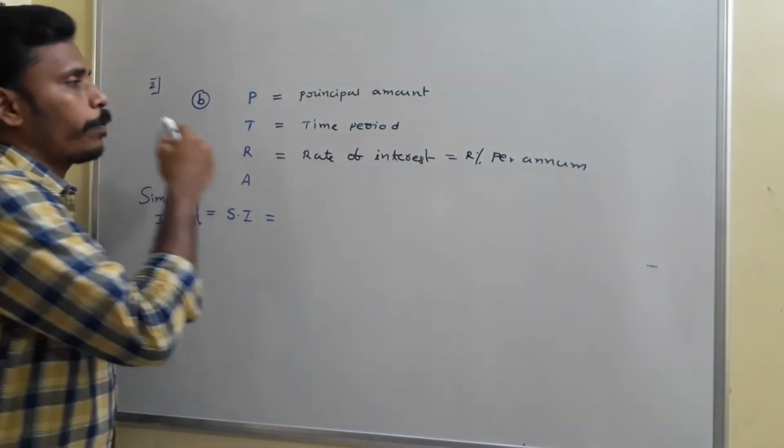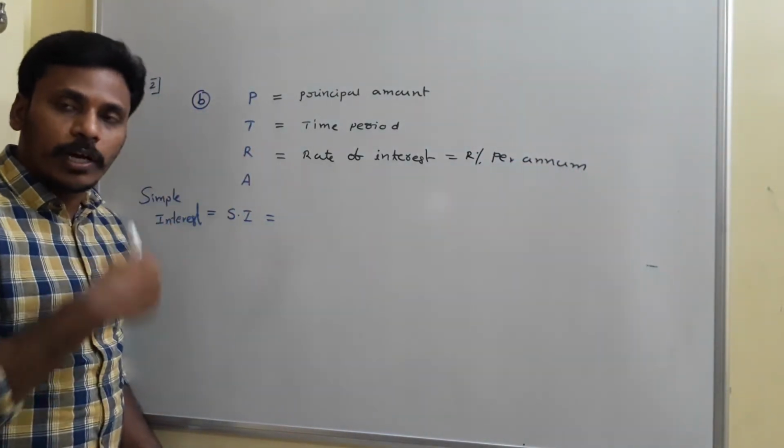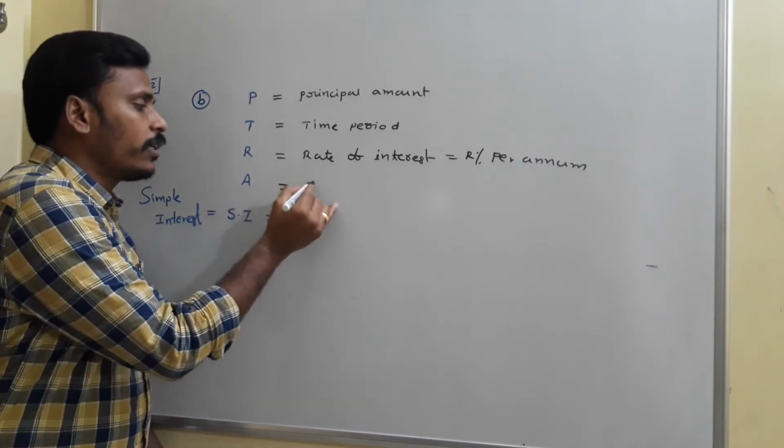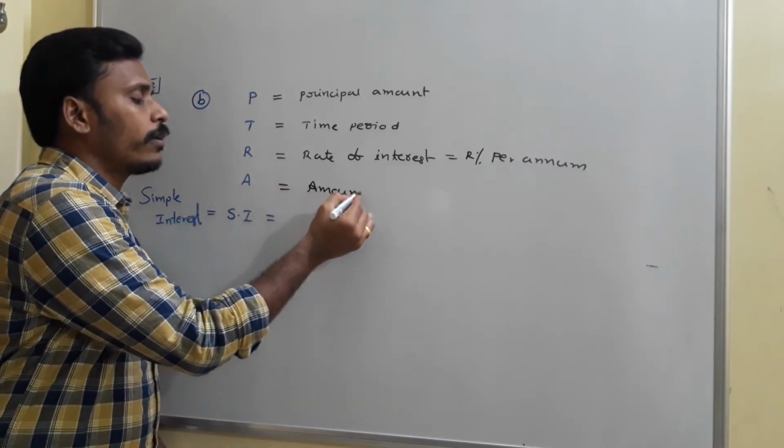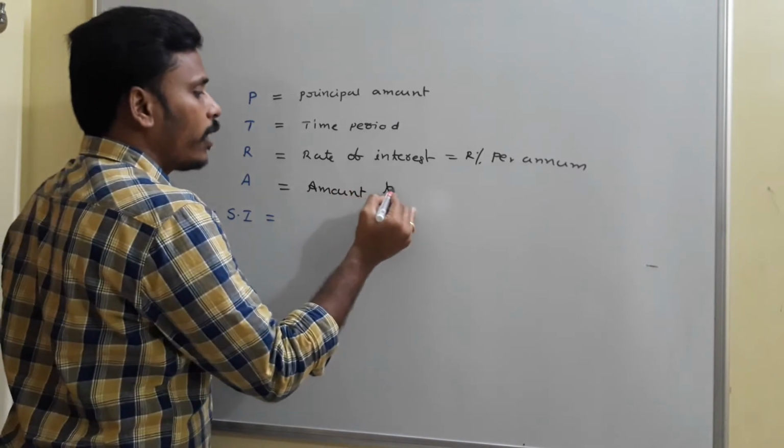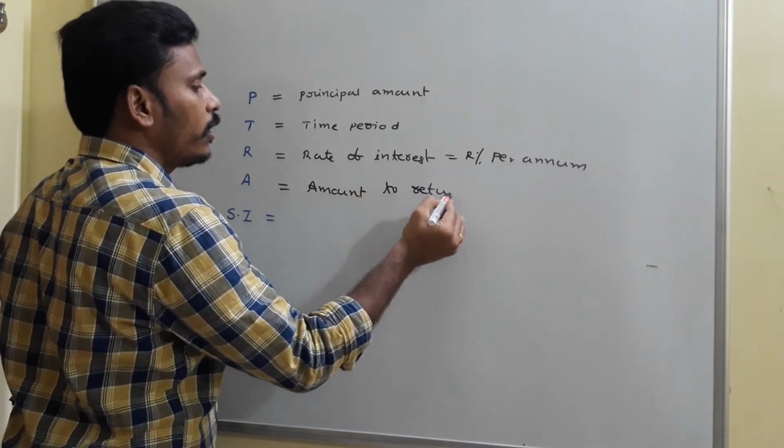If you look there, P is the principal amount, the amount which we are taking, and A is the amount which we need to return, amount to return after T years.